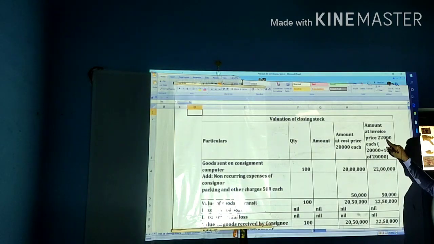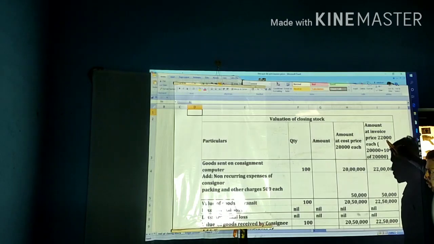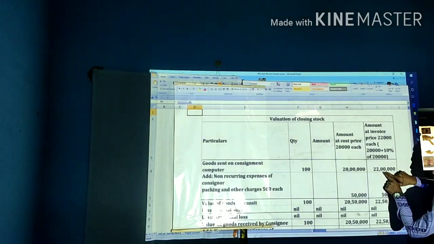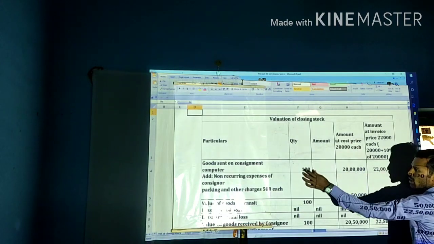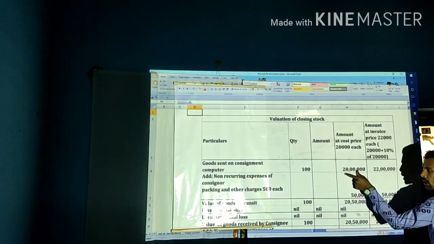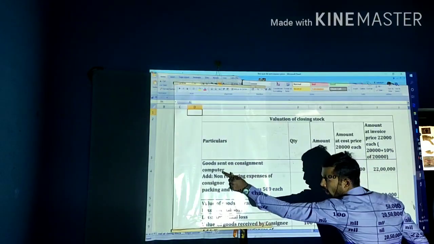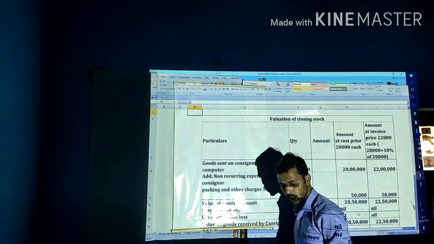20,000 plus 2,000, that is 22,000, is the invoice price of each computer. Then multiply 100 into 22,000 to get 22 lakh, and again for the cost, 100 into 20,000, that will be 20 lakh for the cost price. That is the goods sent on consignment, that is the computers.